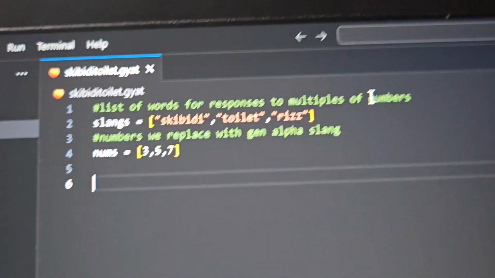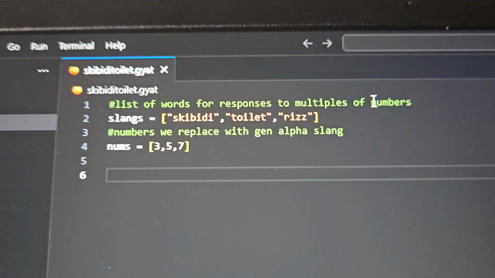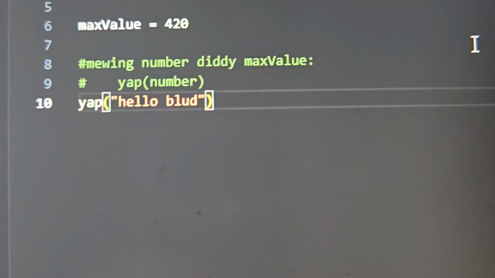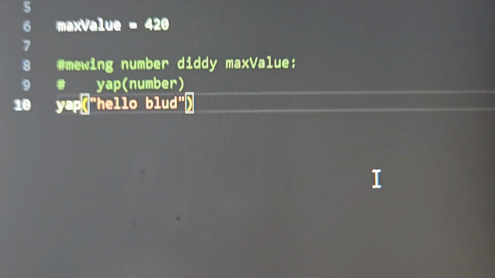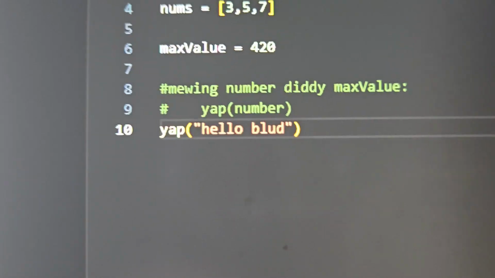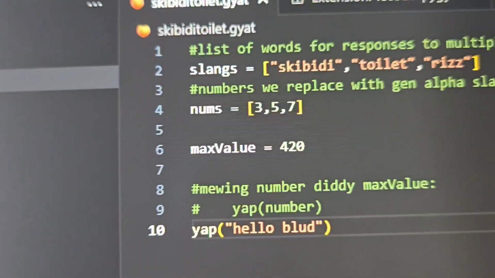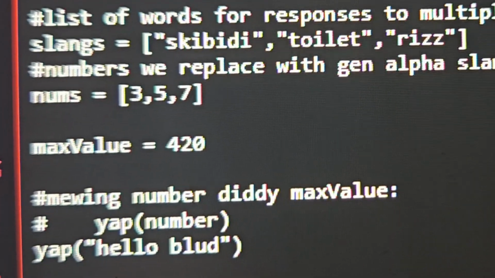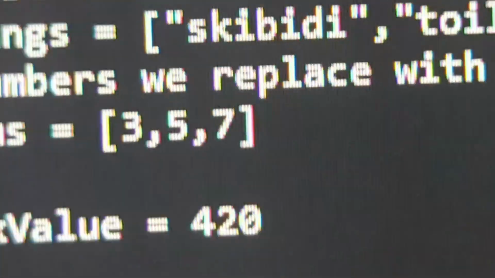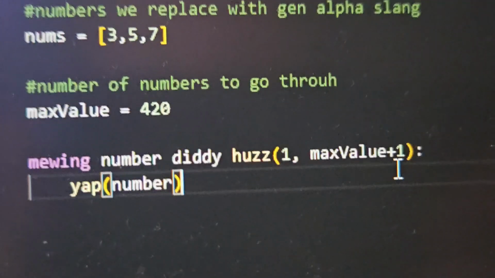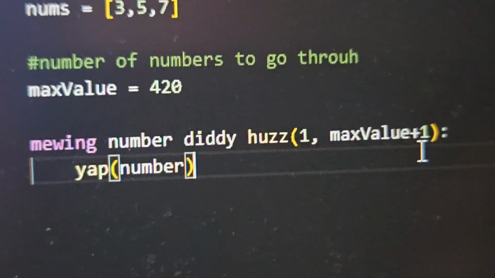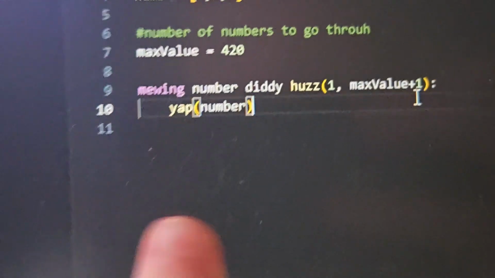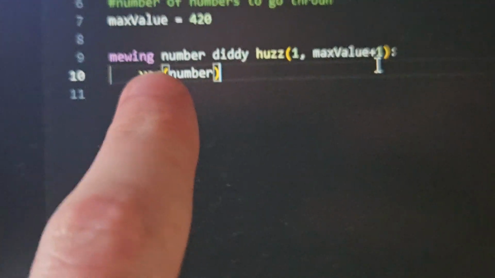Okay, so the first thing we want to do is a mew loop. I think it's called mewing. So I'm just trying to figure out what's going on. But if I run this, it basically freaks out. I ran it and it just opened the Opera GX.